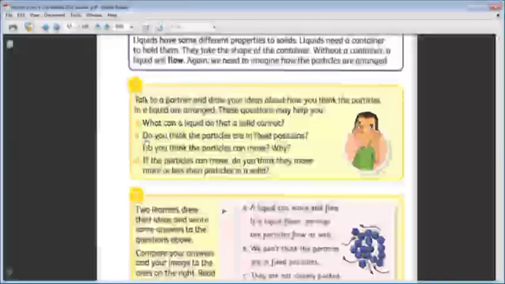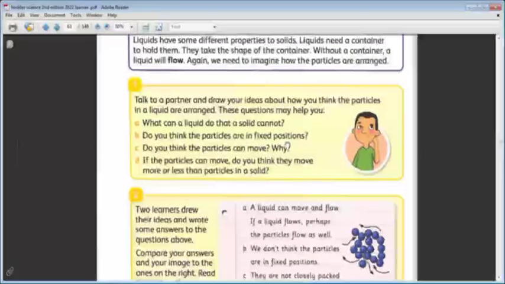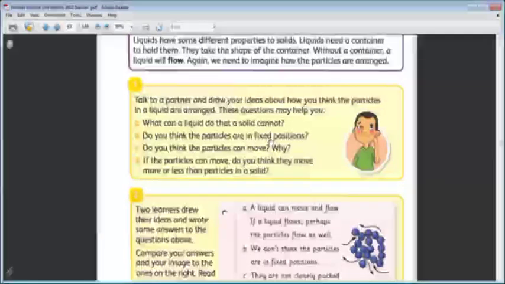Okay. B. Do you think the particles are in a fixed position? The particles of the liquid. Do you think that they are in a fixed position? Fixed in their place without movement? No. Okay. They are not fixed. They are fixed or they are not fixed? They are not fixed. Okay.